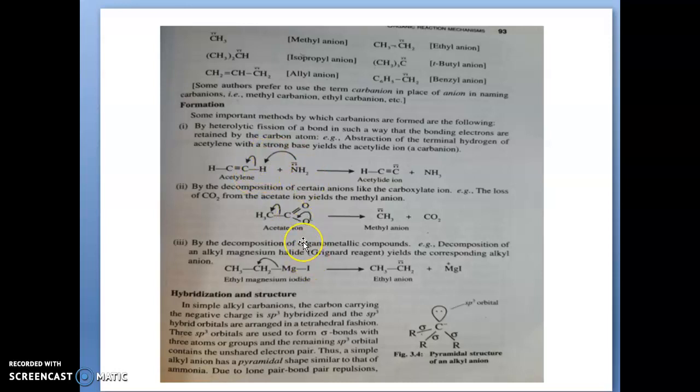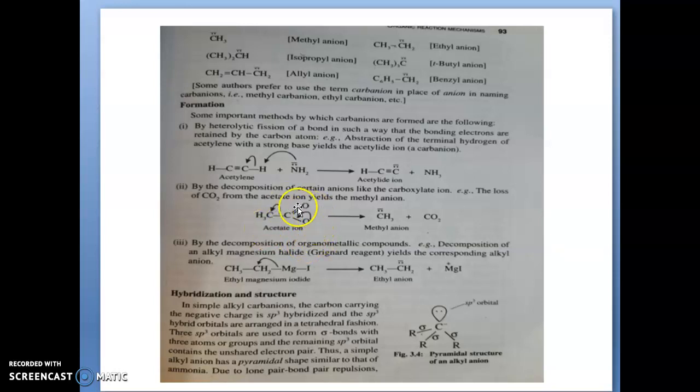Here it is already an anion in the organic molecule, and from there some atoms are decomposing. One example is the decomposition of the carboxylate ion, here the acetate ion.